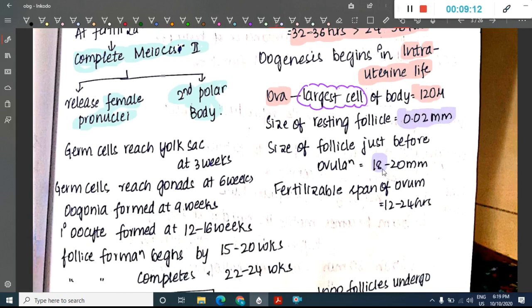The size of the follicle just before ovulation is 18 to 20 millimeters. Fertilizable span of the ovum is 12 to 24 hours. Size of the resting follicle is 0.2 millimeters. Size of the follicle just before ovulation is 18 to 20 millimeters.